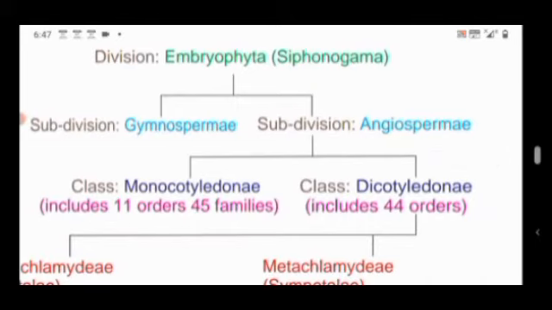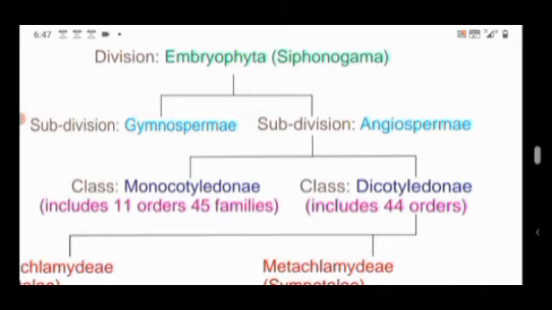The first 11 divisions are thallophytes. Thallophytes means undifferentiated plant body. The 12th division is Embryophyta Asiphonogama, plants with embryo but no pollen tubes, which includes bryophytes and pteridophytes. And the 13th division is Embryophyta Siphonogama, plants with embryos and pollen tubes, which includes seeded plants.